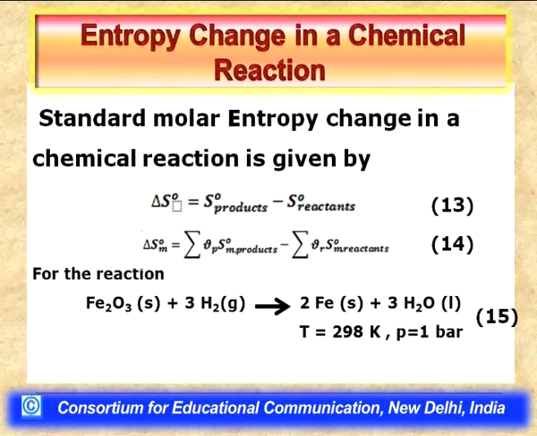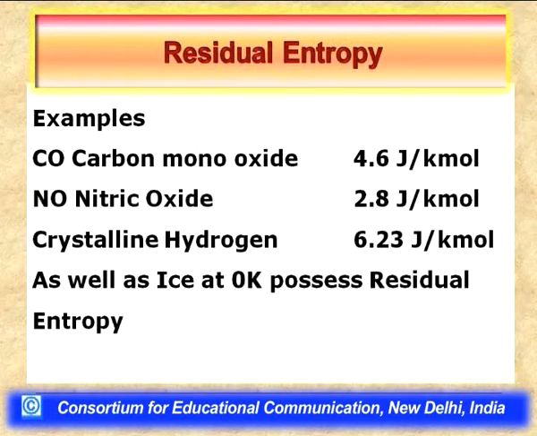Now, having said this, the question arises: why is it that certain substances possess residual entropy and others do not? In other words, what is the reason behind the substances possessing residual entropy?